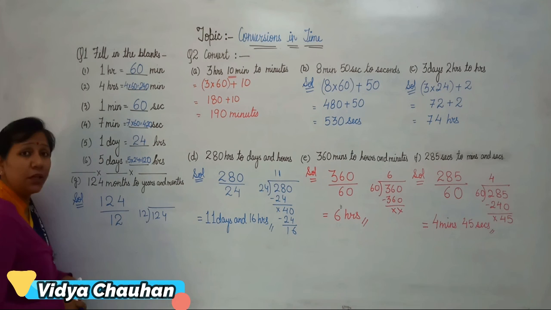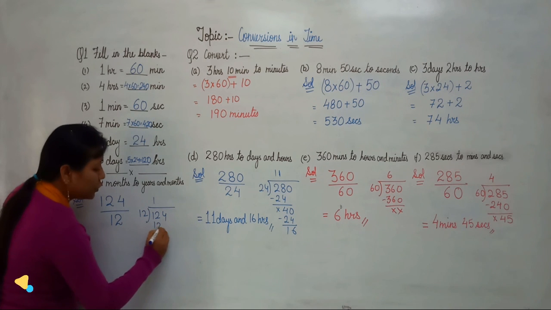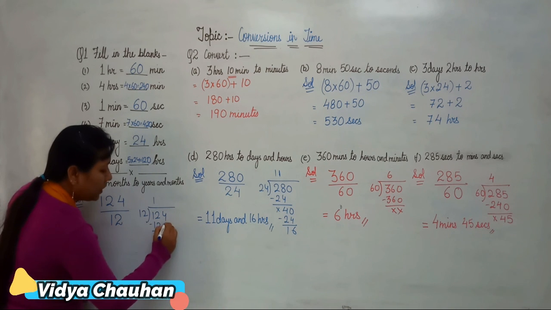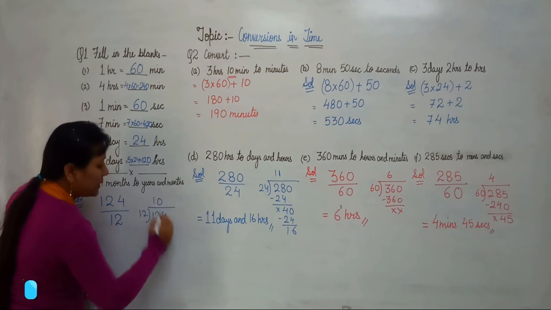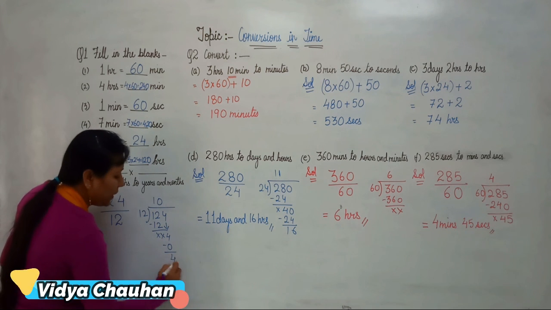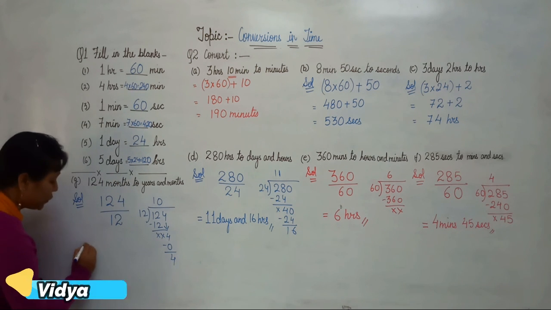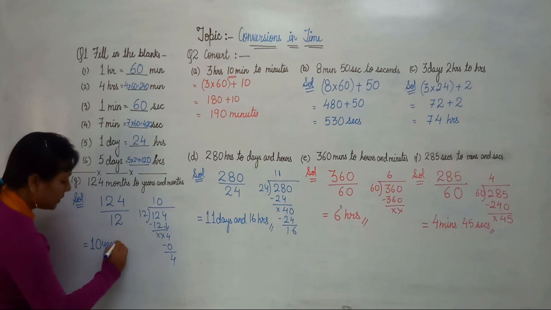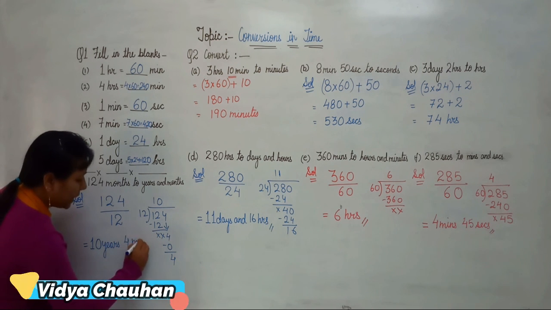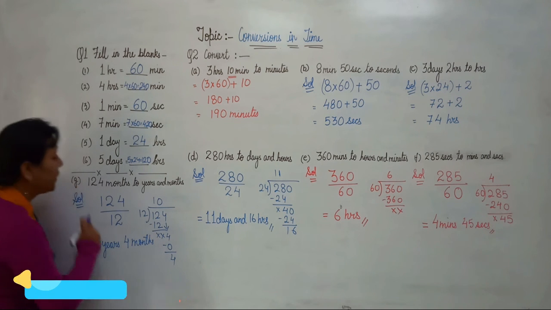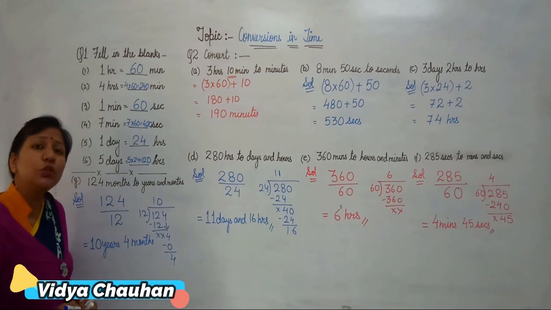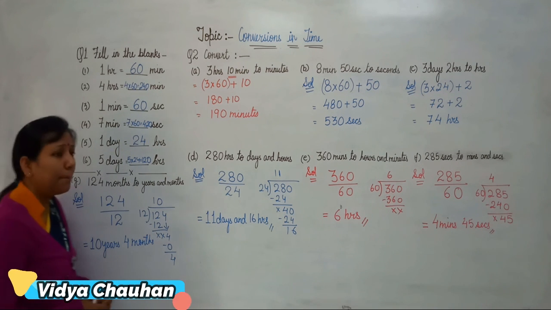124 divided by 12. 12 ones are 12. Subtracting here, now this 4 will come down. 12 zeros are 0. So we are left with the remainder as 4, and in the quotient we have 10. So what is your final answer? 10 years and 4 months. So basically 124 months is equal to 10 years and 4 months.